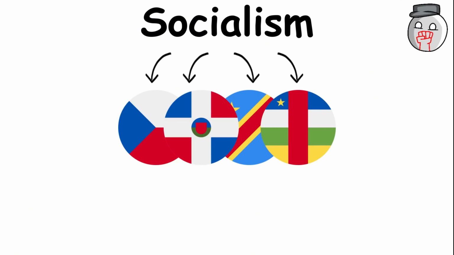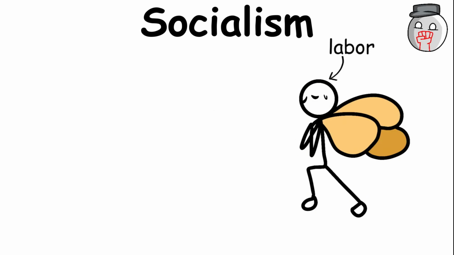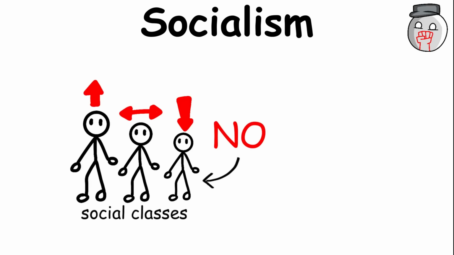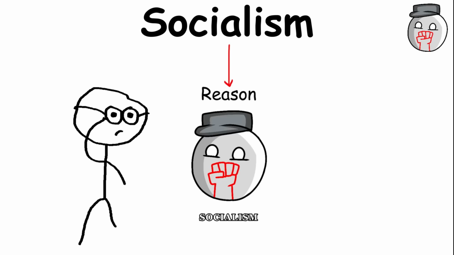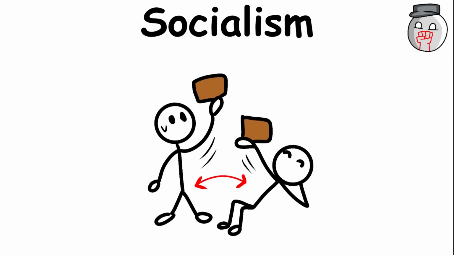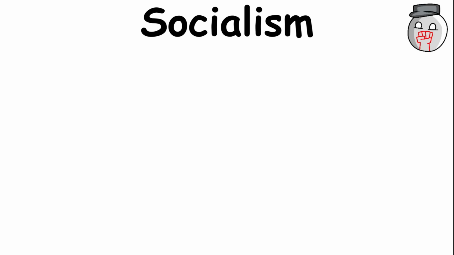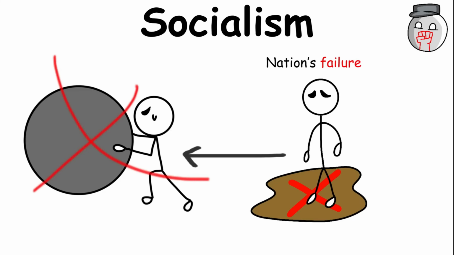Although many socialist countries officially describe themselves as republics, they generally follow socialist principles in which labor and property are distributed more equally, and social classes or hierarchies are reduced. One criticism of socialism is that it can reduce people's motivation to work harder. If someone receives the same resources as another person who worked much harder, there may be little reason to put in extra effort. This can hurt the country's economy, especially when people no longer see a clear reward for working harder or producing more.